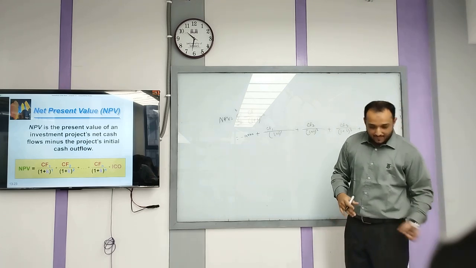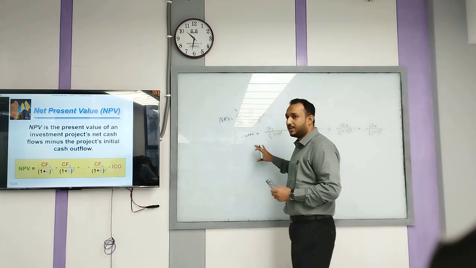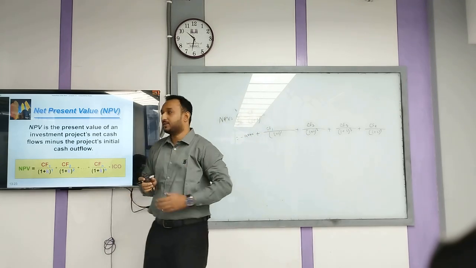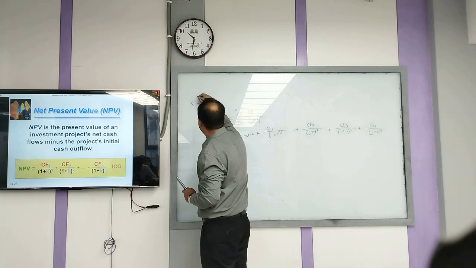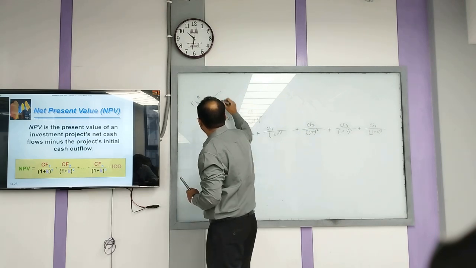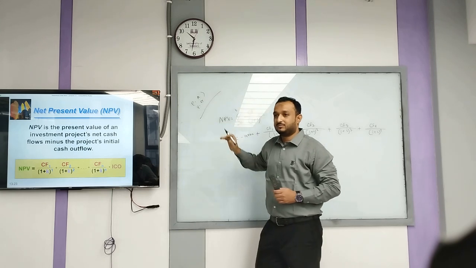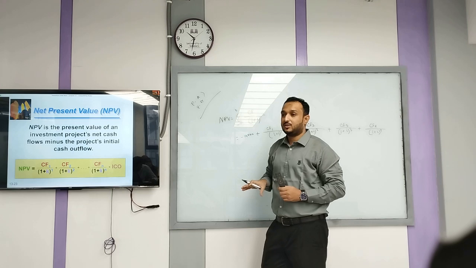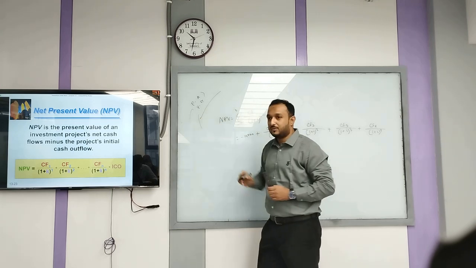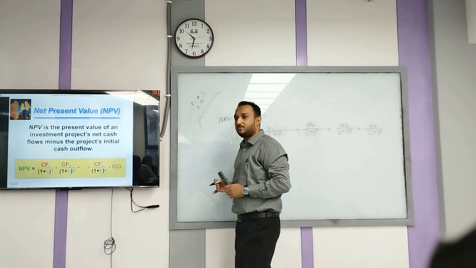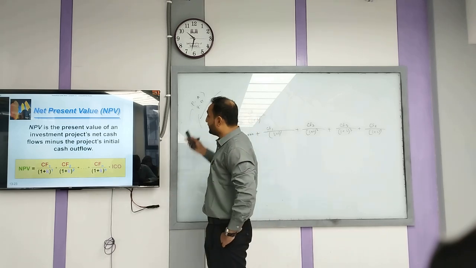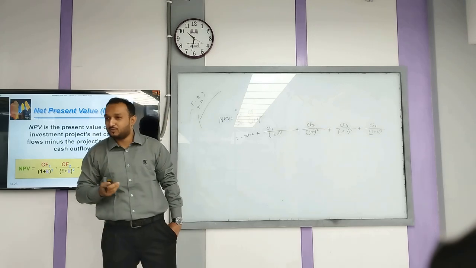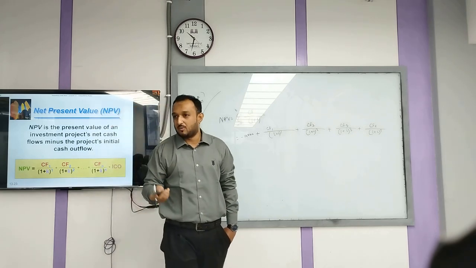Now, what if, এটা কখন ঘটে? In terms of mutually exclusive projects. For example, there is project A, project B. So which project will I select? Then I can determine using this NPV. এটার জন্য একটা NPV ক্যালকুলেট করব, এটার জন্য একটা NPV ক্যালকুলেট করব. So যেটা পজিটিভ হবে I'll accept it. What if both NPVs are positive? In that case, which one will you choose? যেটা বেশি হবে, the higher one.